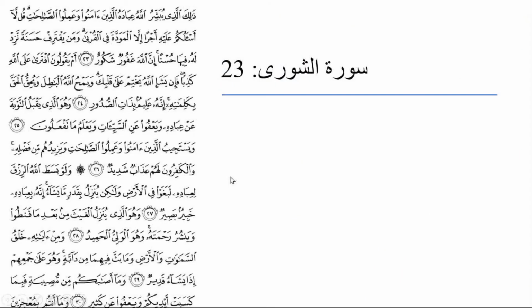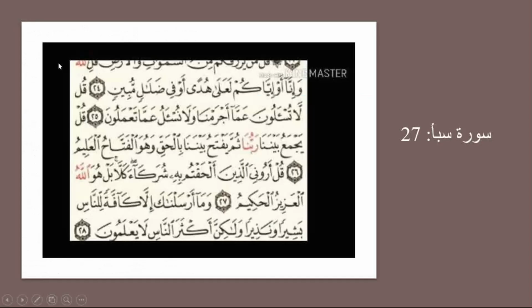You merge both together. Here you can see it in the Mus'haf, the first lam is naked, and the second lam has the shadda.